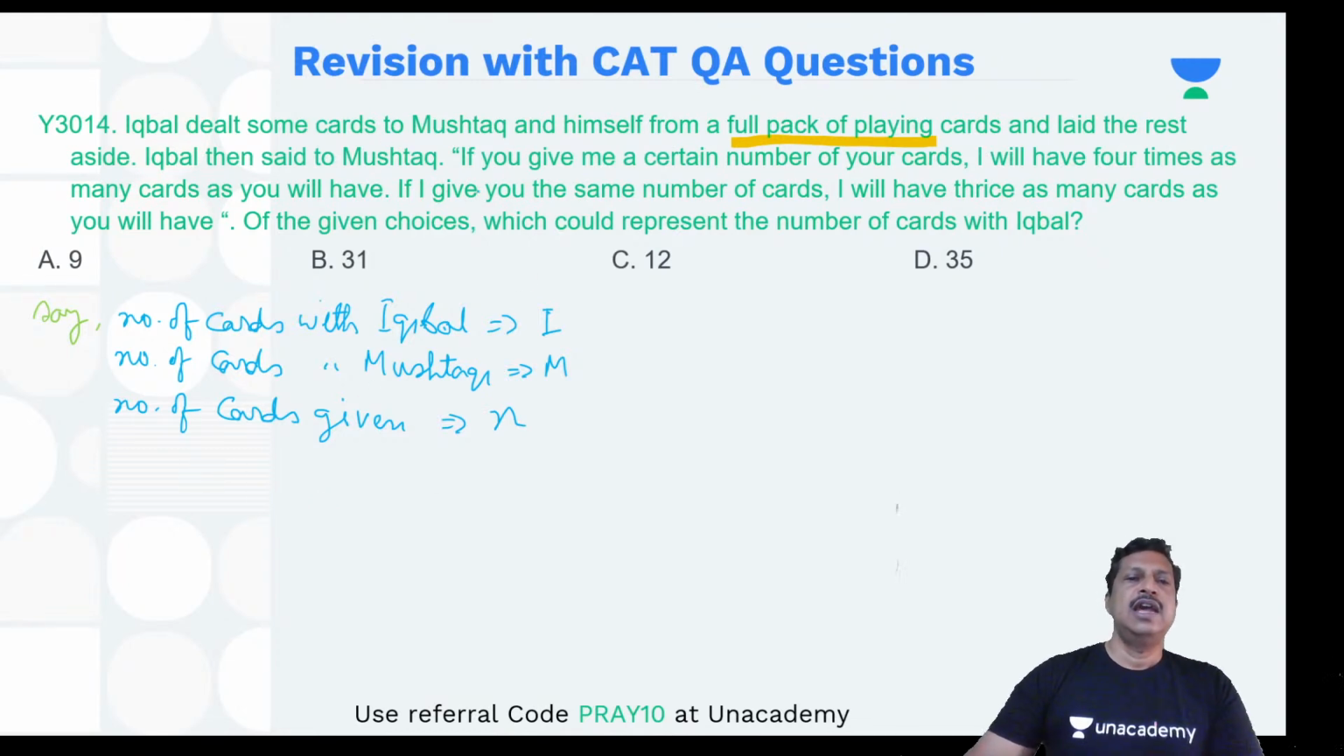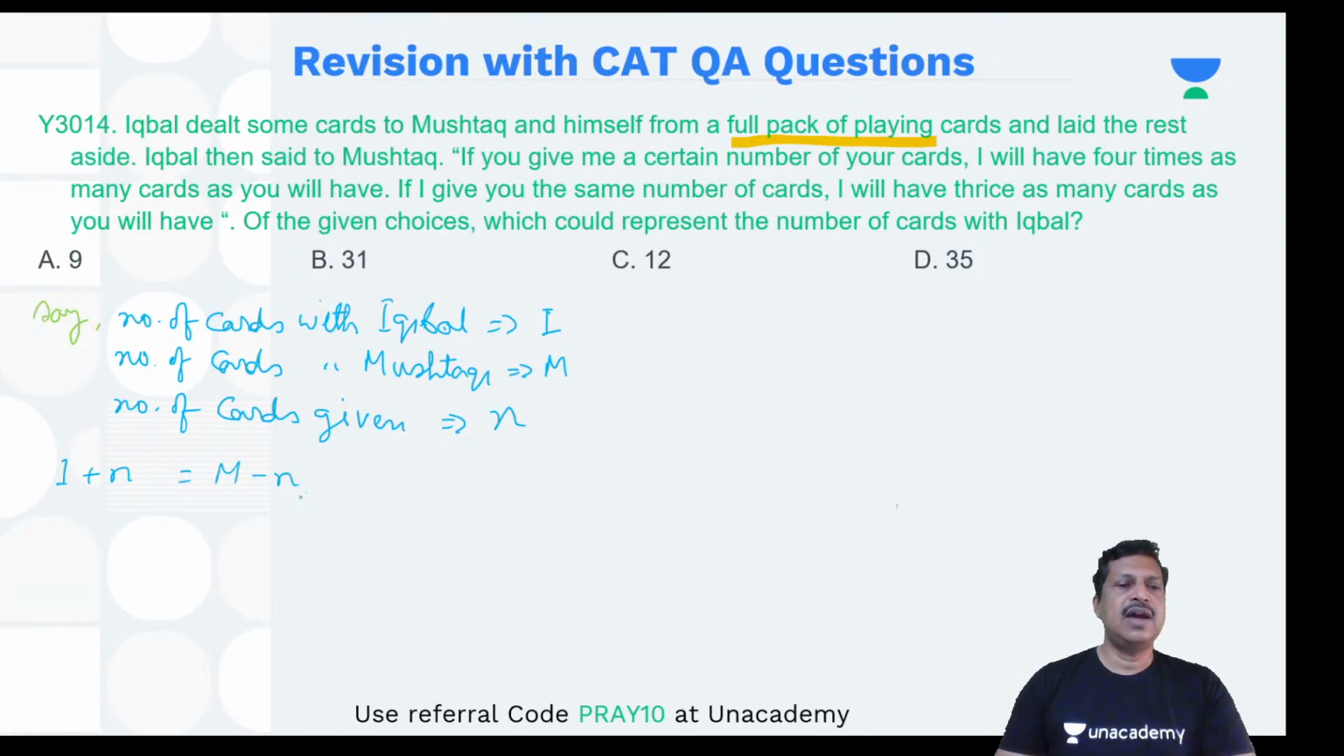The first thing is Iqbal then said to Mustaq, if you give me a certain number of cards, I will have four times as many cards as you have. So that means if Mustaq has given n number of cards, Iqbal will be having I plus n and Mustaq will be having m minus n. Now it is telling that Iqbal will have four times as many cards as Mustaq. So it will be into four, right? So that will be one condition.